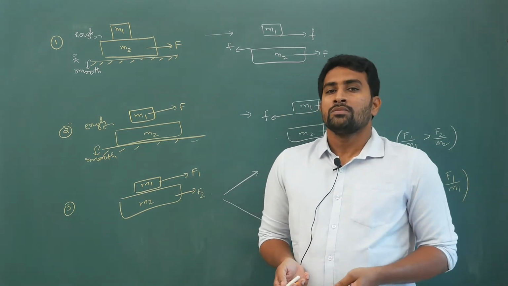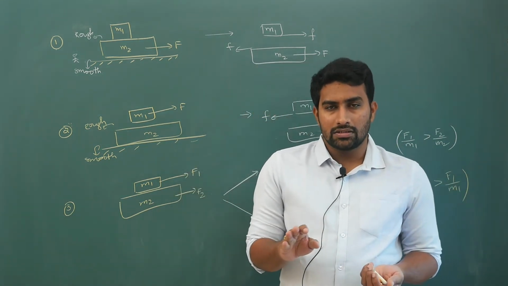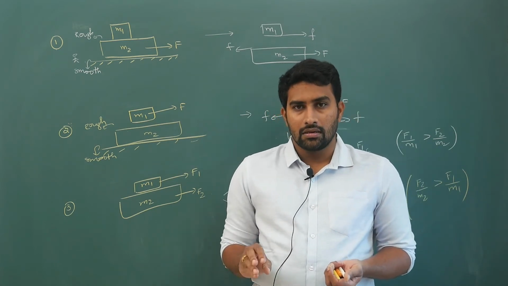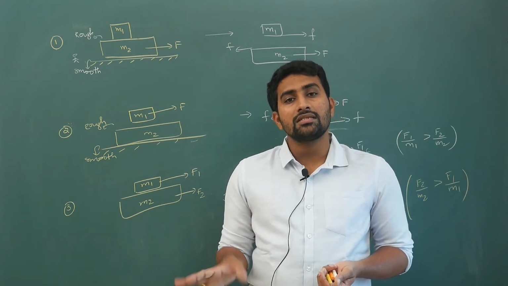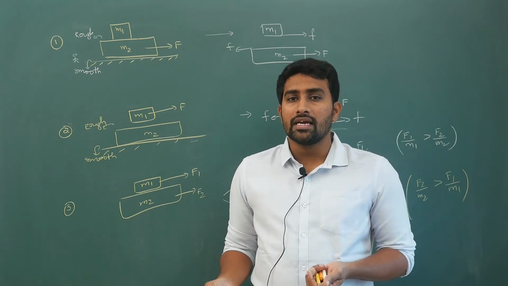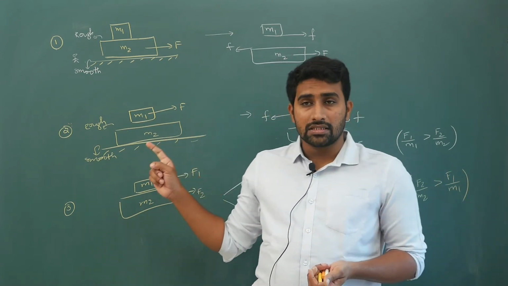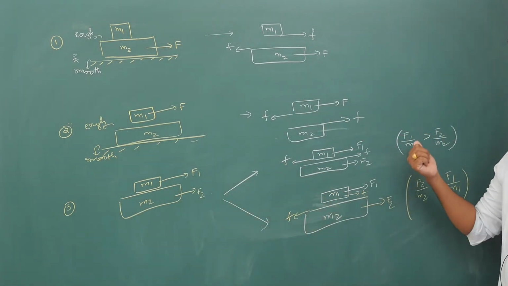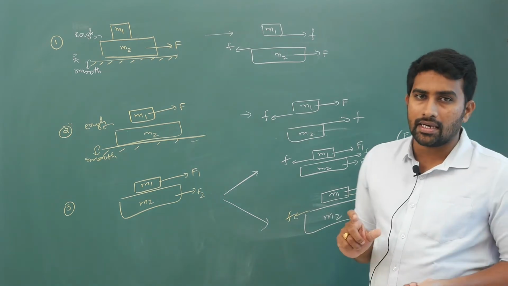Now, so far what have I explained? If you already know the velocities, one way to give the type of friction is looking at relative velocity. If relative velocity is zero, static friction, else kinetic friction. Second thing is deciding the direction of friction. You look at the accelerating tendencies.